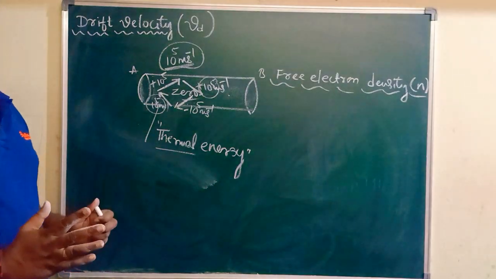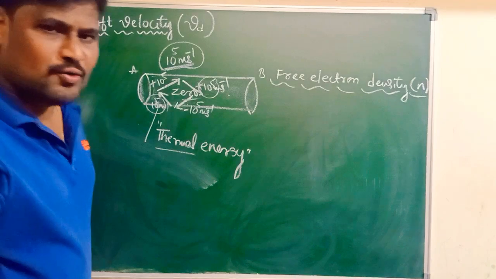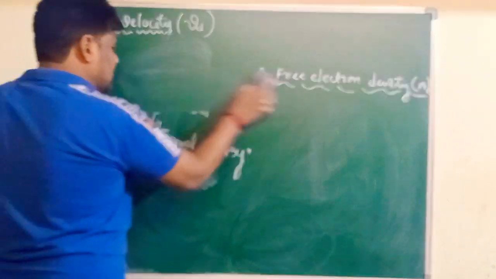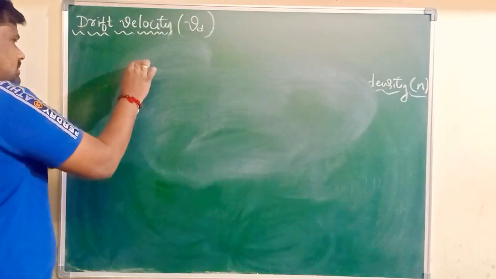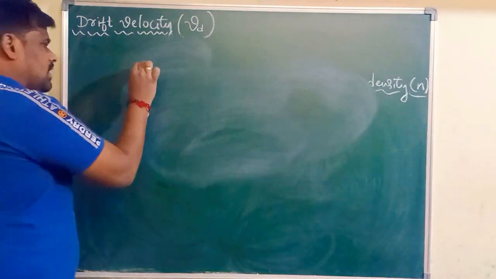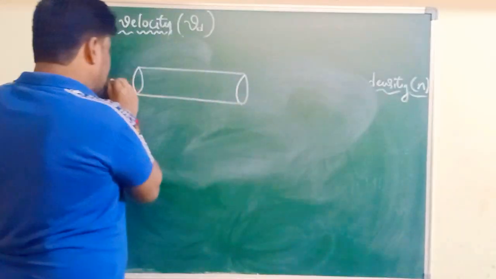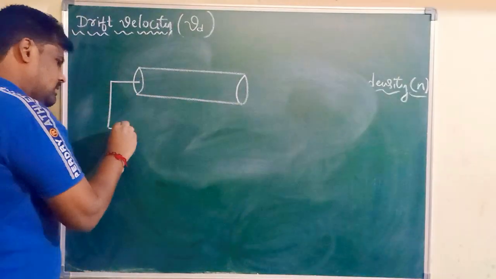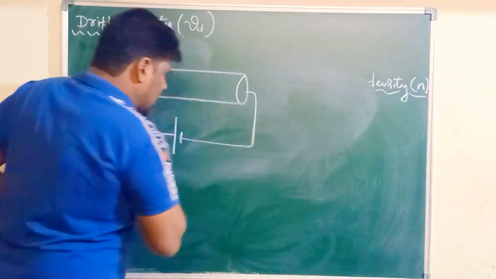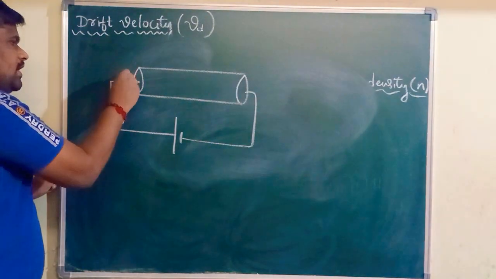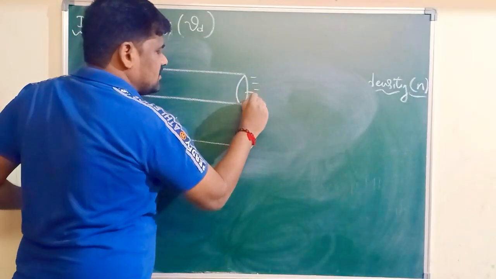For that what you have to do? You have to apply an electric field to a conductor. How are you going to apply the electric field to a conductor? Very simple. Take a metallic conductor. Across the metallic conductor, I am going to connect a battery. As a result, one end of the conductor will be at a positive potential and the other end of the conductor is at what?